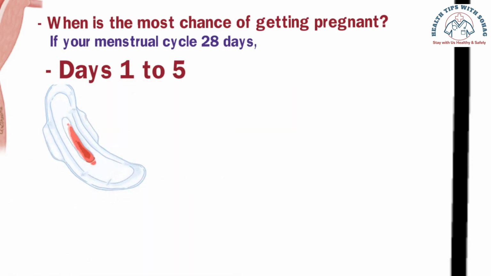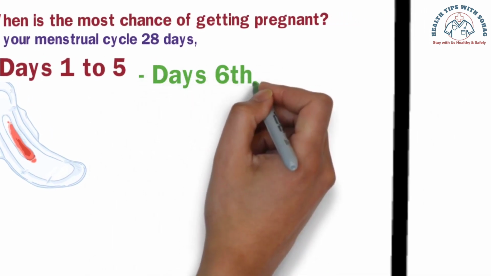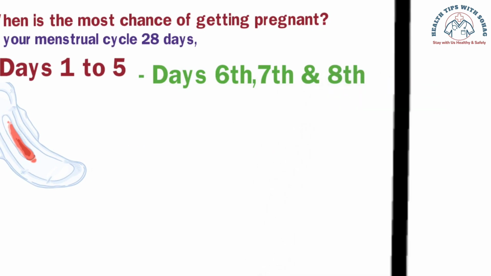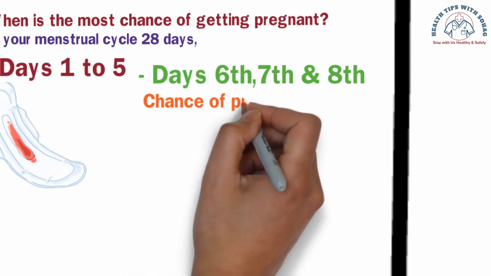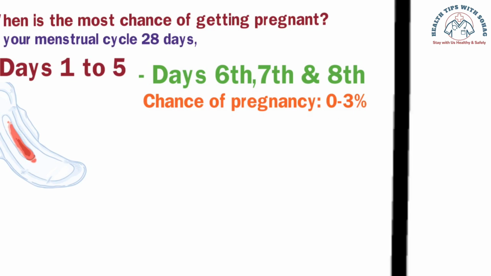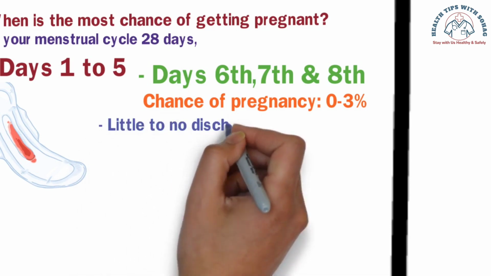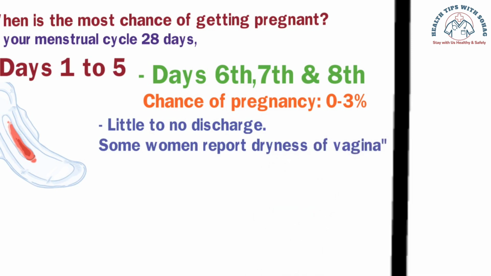Generally, it is considered unsafe to have intercourse during menstruation due to the risk of infection. Additionally, conception is unlikely during menstruation because the egg is not released from the ovary at this time. The egg typically starts to mature on day 6, 7 or 8 of menstruation. During this time, the chance of conception is relatively low, around 0 to 3%. One way to understand this time is through the observation of white discharge. Pay attention during this time if there is no discharge, or if many people say that the vagina is dry.